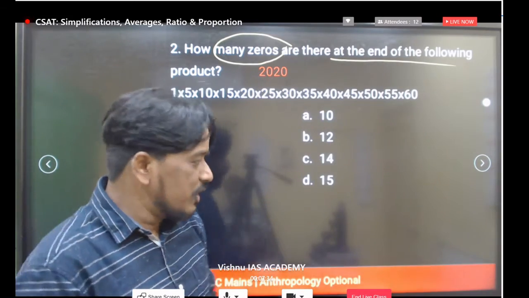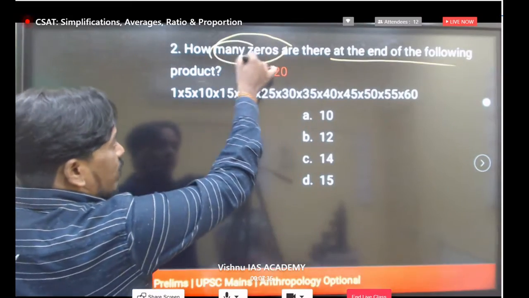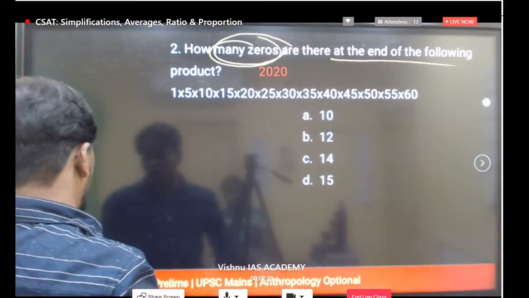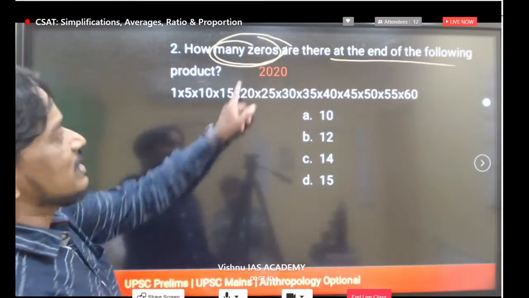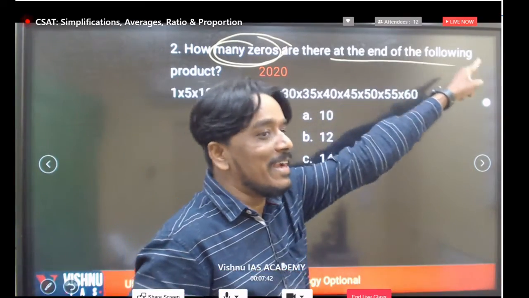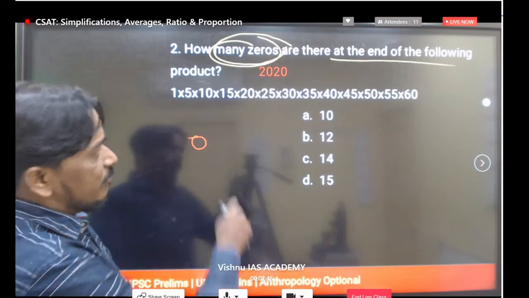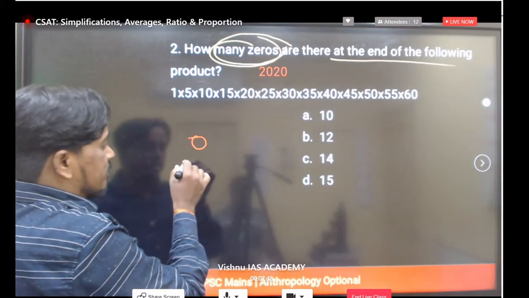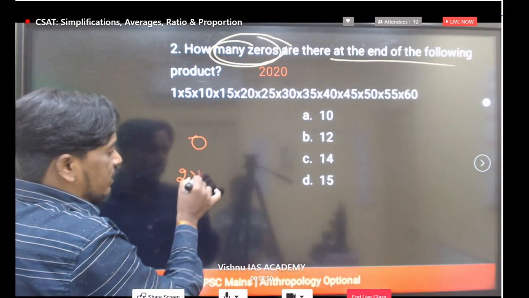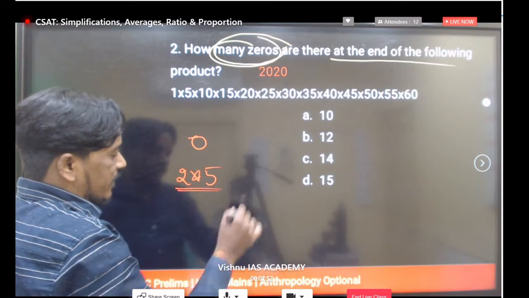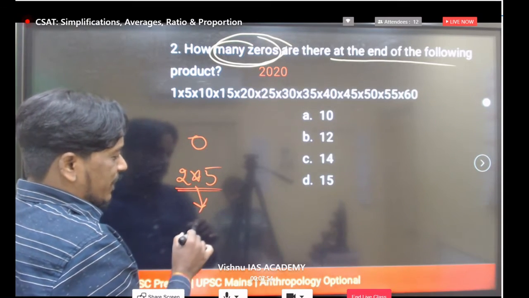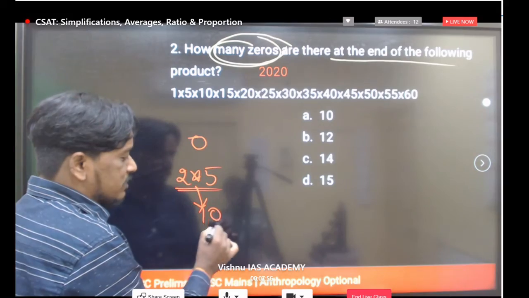Multiplication is there. Generally, what do you have to focus on? How many zeros are there at the end? Generally, we get zeros at the end whenever there is a multiplication of 2 and 5, which gives you 10. Taking the minimum numbers, if you take 2 and 5, the product is 10, that means a 0.